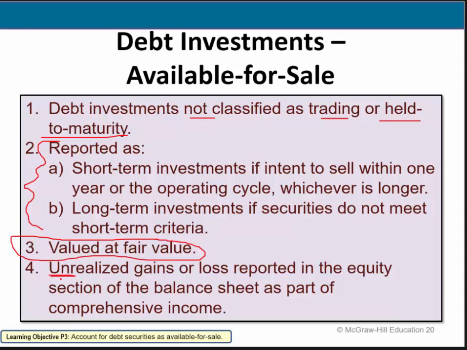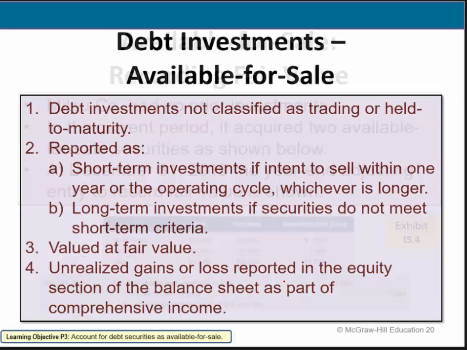However, it differs a little bit from the trading securities in that the unrealized gain or loss is not reported on the income statement, but rather in the equity section of the balance sheet. Okay? It's going to all look similar, except it is not on the income statement, that unrealized gain or loss. It is in the equity section of the balance sheet. Okay, so let's take a look.